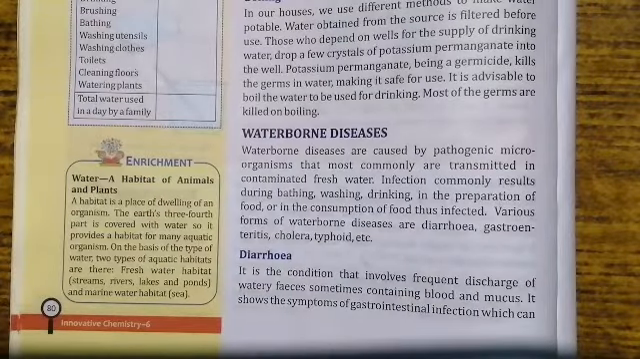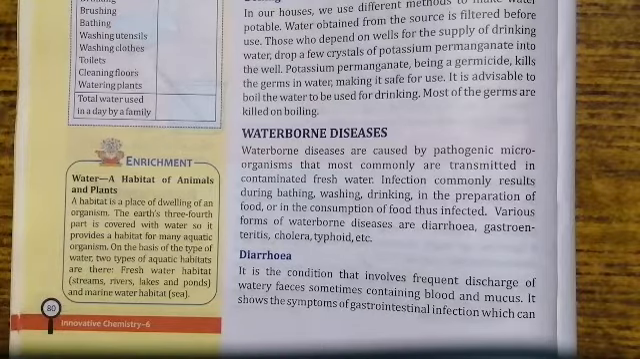Now, what are the diseases that are caused by contamination of water? We say waterborne diseases. Waterborne diseases are caused by pathogenic microorganisms. The word microorganism refers to bacteria, fungi, virus, etc., that most commonly are transmitted in contaminated fresh water. Infection commonly results during bathing, washing, drinking, in the preparation of food, or in the consumption of food thus infected.